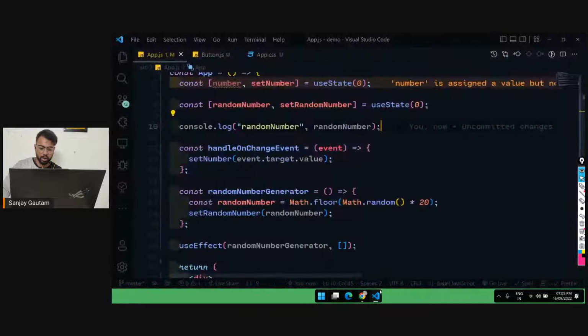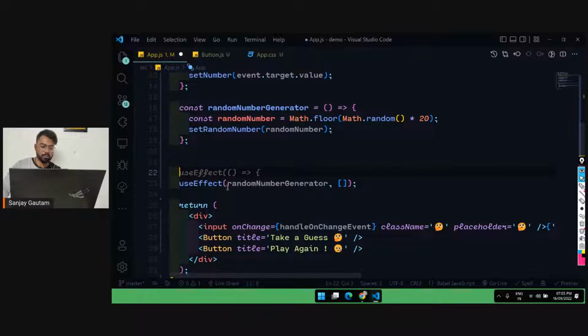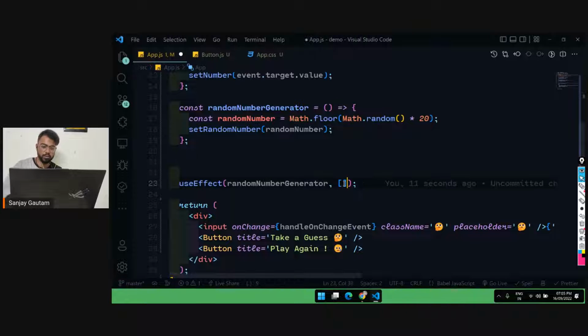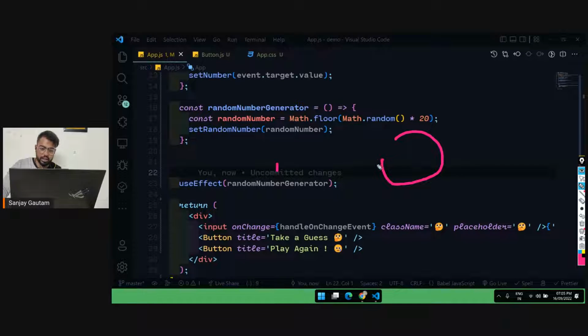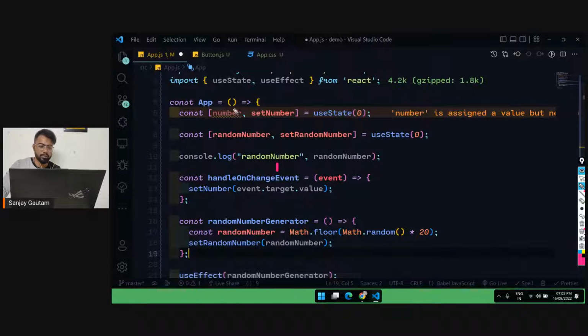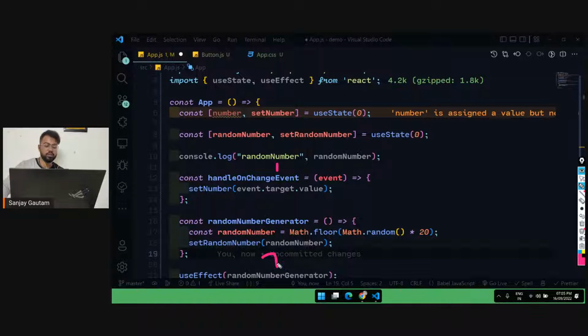I will give you a quick recap of how you pull off this trick. useEffect is a hook in which you can pass a function as the first parameter, and whatever function you pass here, it's going to execute every time the page renders, as soon as the page appears on your screen. And if I remove this second parameter, it will also run this function on every re-render. Re-renders happen whenever a state updates. We have two states here, this state and this state. So every time our state is updated, this useEffect will call this function one more time.